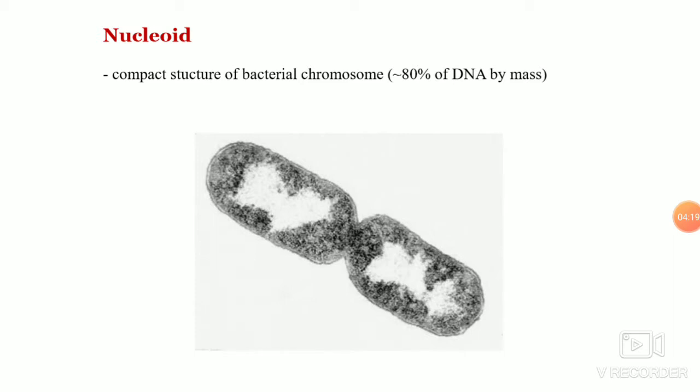In an actively growing cell, the nucleoid can occupy half of the cytoplasm, excluding the ribosomes. That means if you stain the ribosomes with an antibody using immunostaining techniques, you can see that the ribosomes are only in the cytoplasm, and half of the cell center is occupied by the nucleoid.